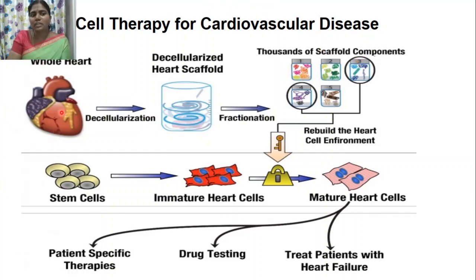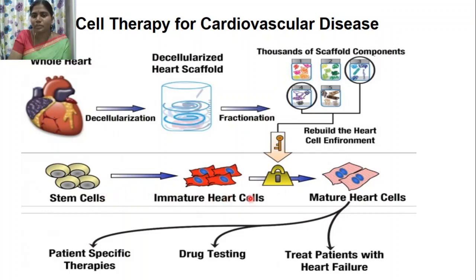The stem cell therapy for cardiovascular disease. In cardiovascular disease, the affected cardiac muscles can be removed by decellularization. Decellularized heart scaffolds can be grown in vitro. The cardiac cells grown in vitro are immature heart cells.